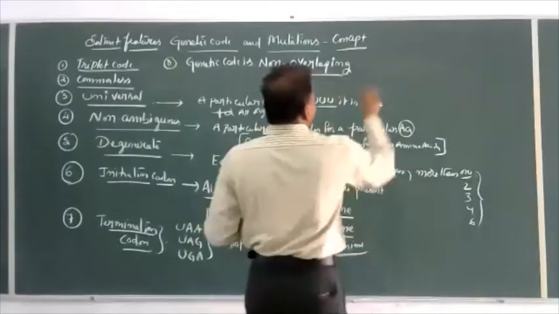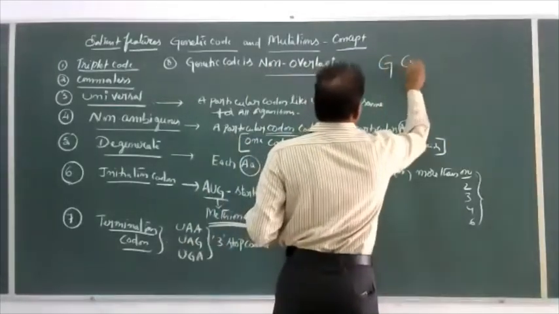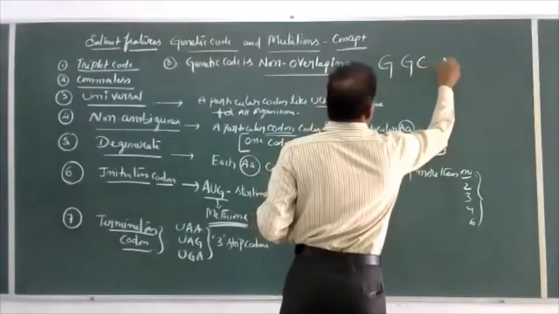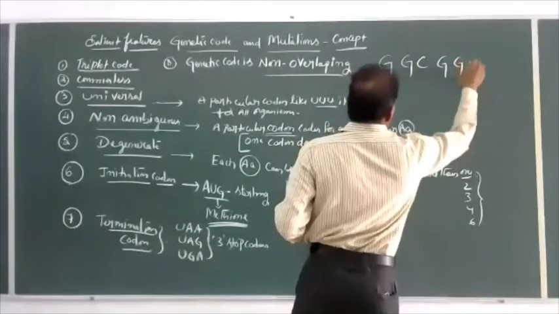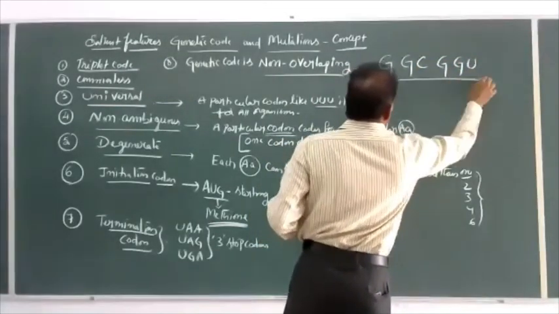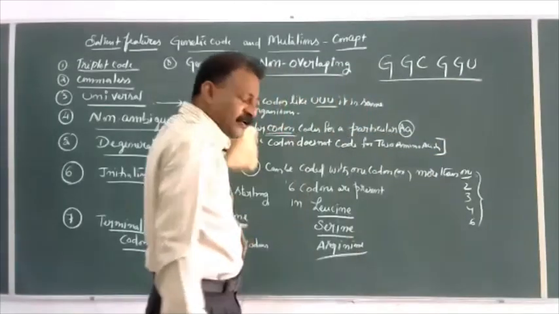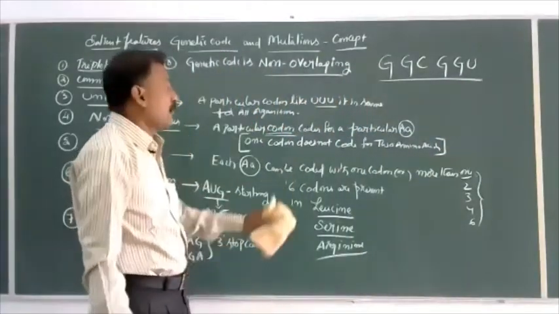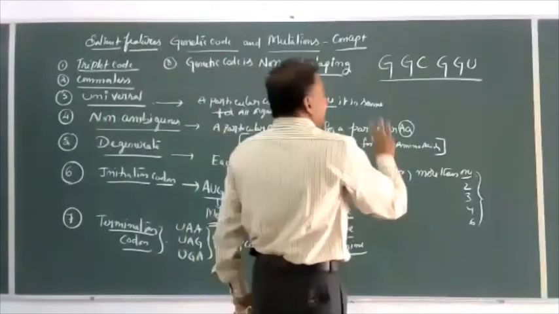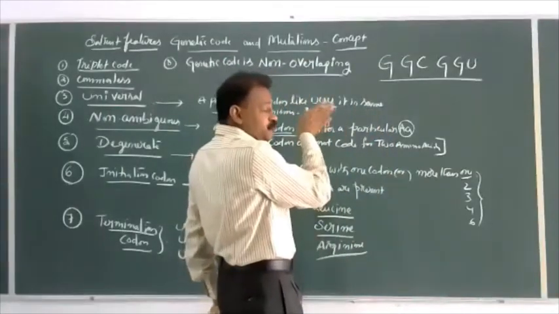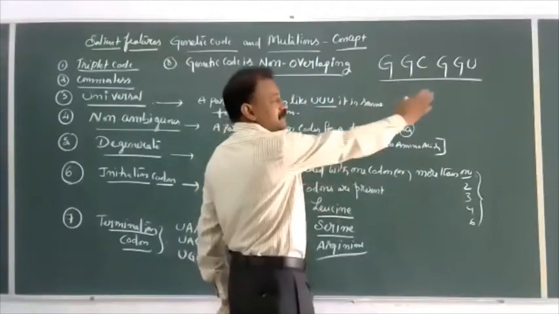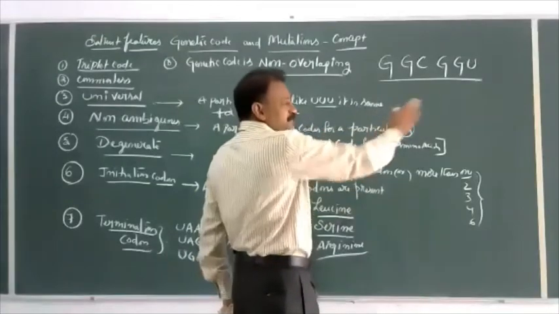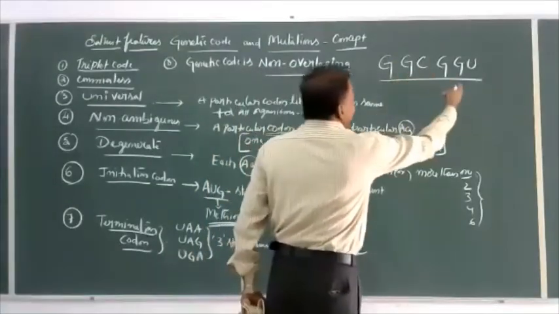Let us see the large one. According to the genetic code, non-overlapping means the codons should be read in a continuous line, one triplet after another triplet.